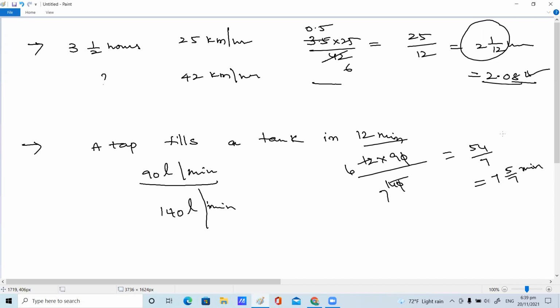Or if you want to convert into seconds, you can do that, children, but the answer is given in minutes only. Your wish, children. Next. Ma'am, it is 7.714 in decimal. Yes, right.